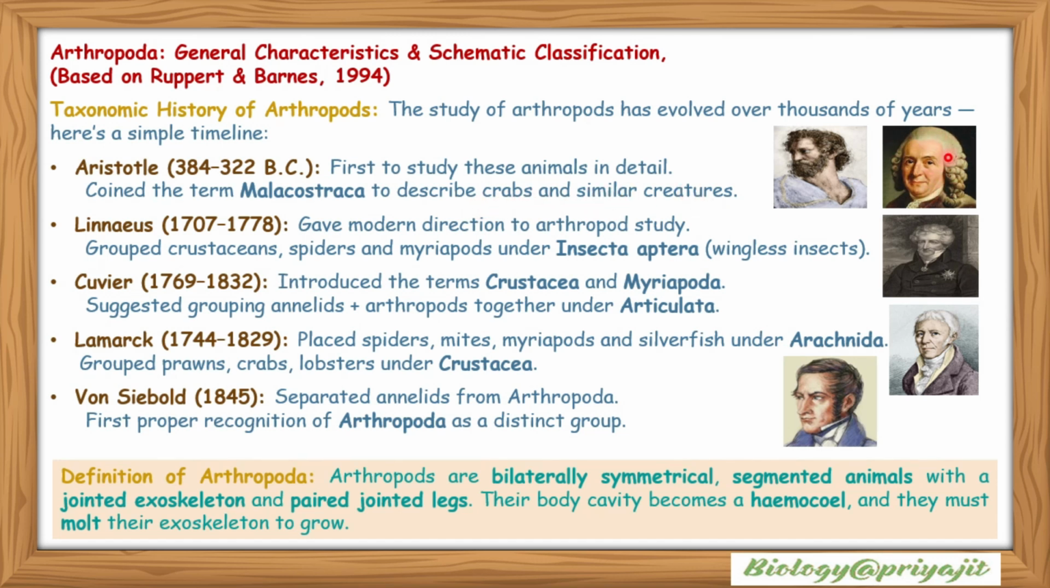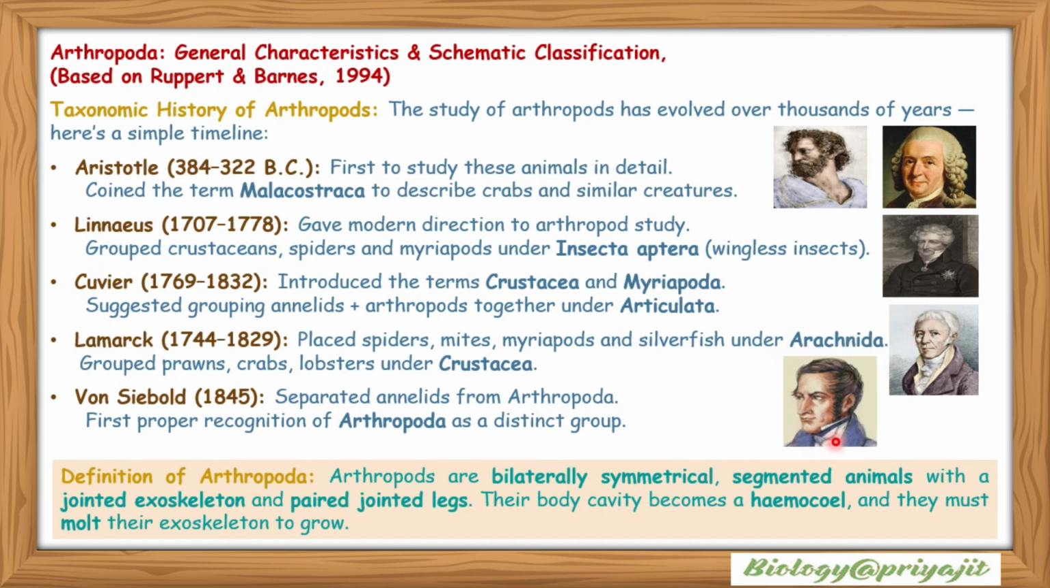Carolus Linnaeus gave modern direction to arthropod study. He grouped crustaceans, spiders and myriapods under the Insecta aptera, that is wingless insects. This is Cuvier. He introduced the terms Crustacea and Myriapoda, and suggested grouping annelids and arthropods together under Articulata. This is Lamarck. He placed spiders, mites, myriapods and silverfish under Arachnida. He grouped prawns, crabs and lobsters under Crustacea.